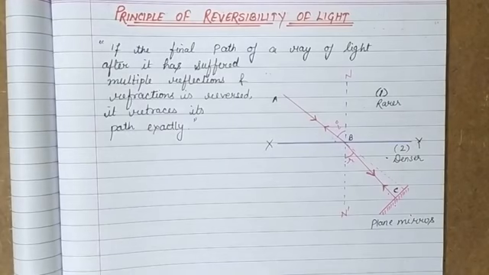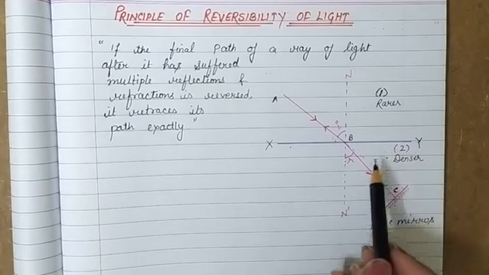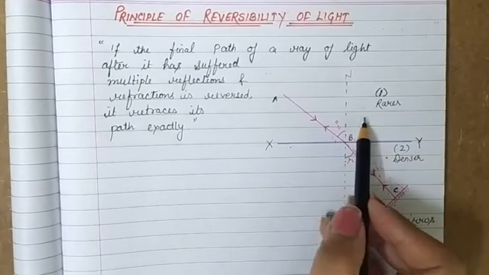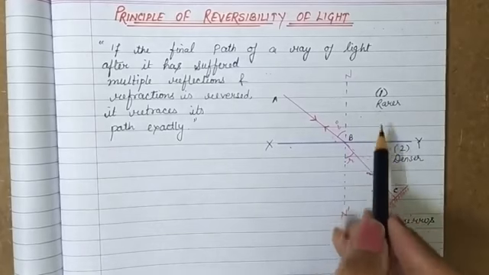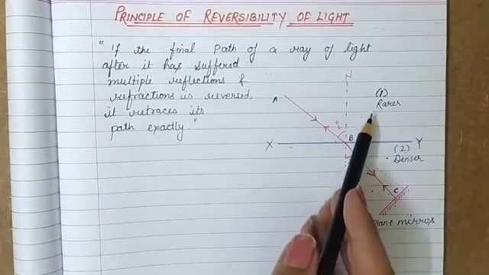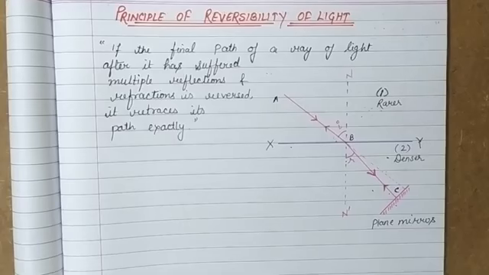Now for mathematical analysis of it, as in the diagram we are considering a ray of light AB incident on the plane surface XY, and it is passing from rare to denser medium. It can be air to water or air to glass system or any system in which medium 1 is rare and medium 2 is denser, and it gets refracted along the path BC.